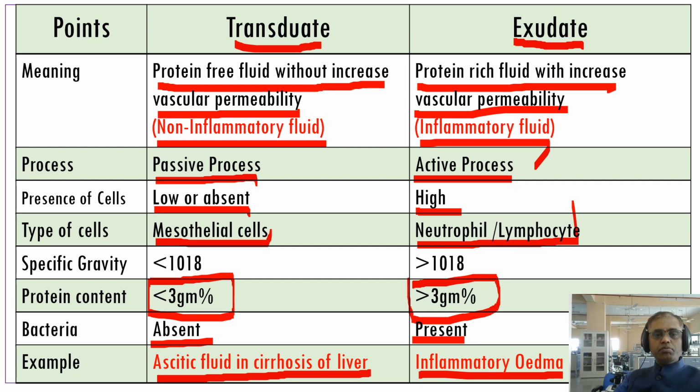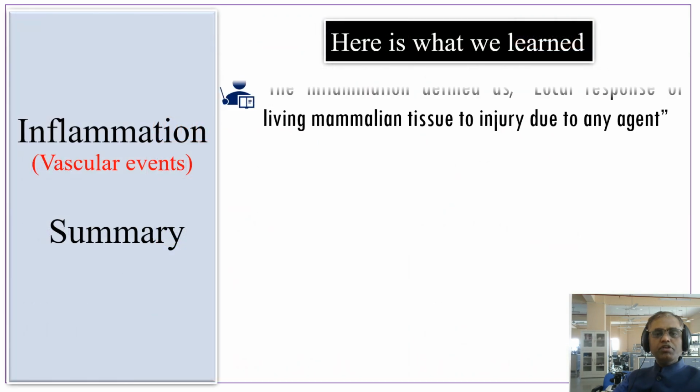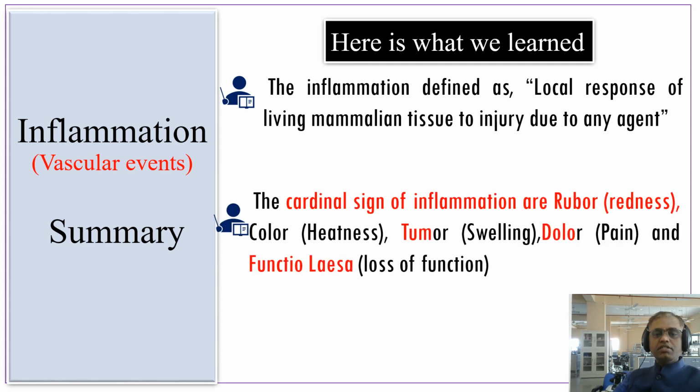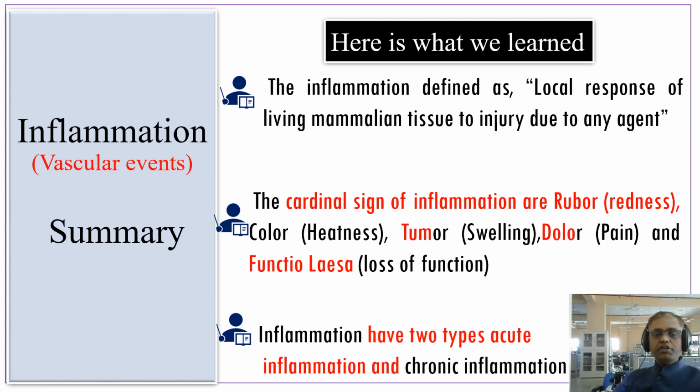So that's about the end of this topic. Now we are studying the summary of today's class. Inflammation is defined as the local response of living mammalian tissue to injury due to any agents. The cardinal signs of inflammation are rubor, calor, tumor, dolor, and functio laesa. Inflammation has two types: acute inflammation and chronic inflammation.